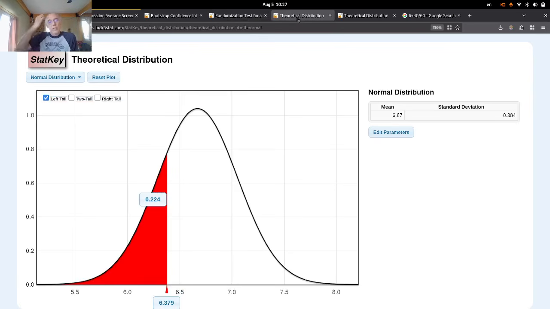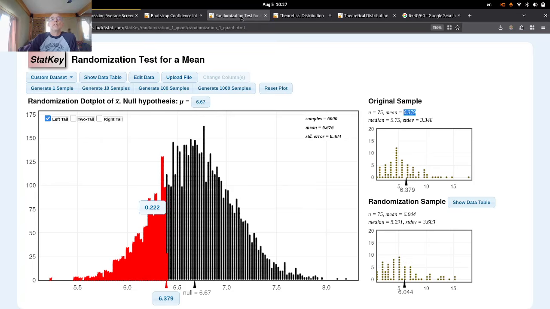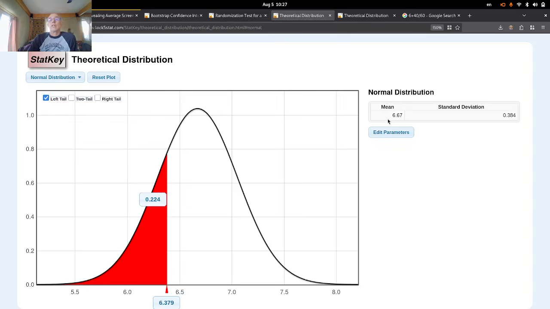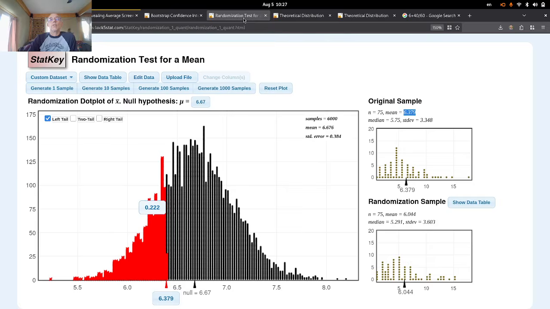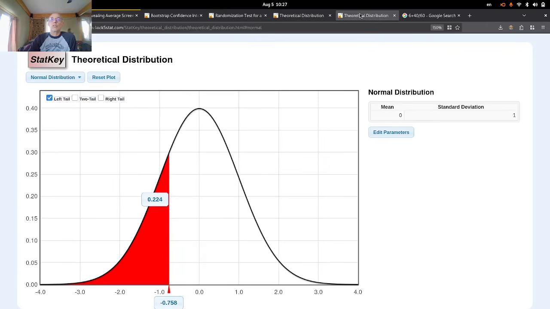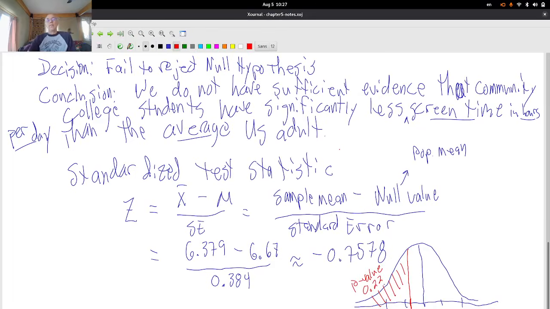And you're going to have an assignment later this week where you're going to do this 3 different ways. Randomization, theoretical with the null hypothesis value and the standard error, and then you're going to do a z-score, mean 0, standard deviation of 1, plug in your z-score, confirm the p-value, and notice that all 3 p-values are pretty close to each other, if not identical. So again, further evidence that I should fail to reject the null hypothesis, that we don't have enough evidence to support the alternative hypothesis that college students watch less screen time than the average US adult per day in hours.